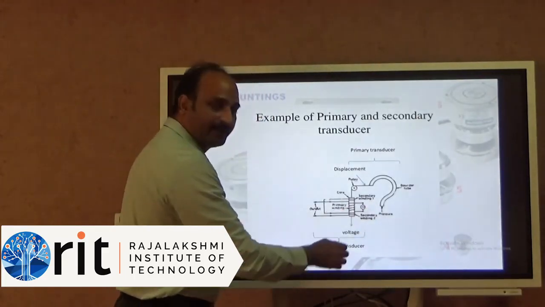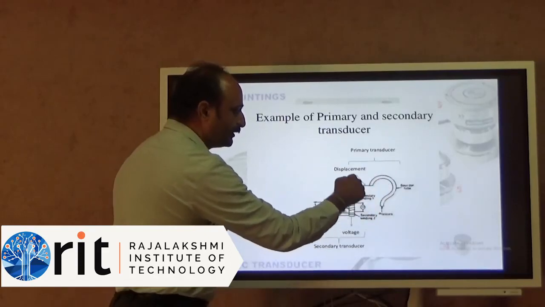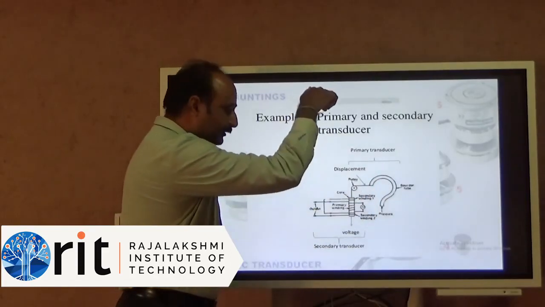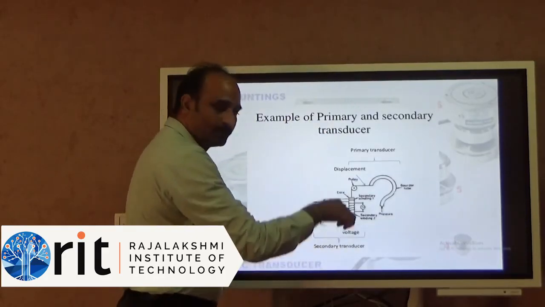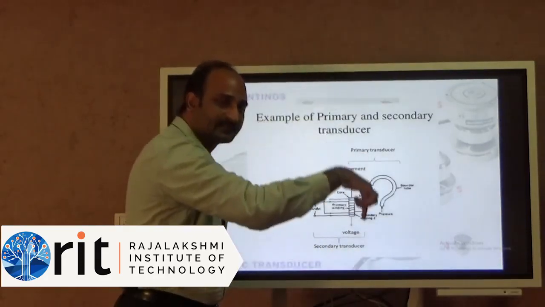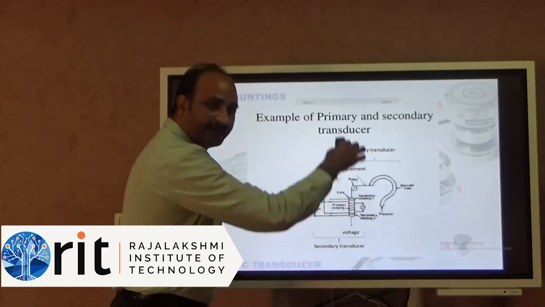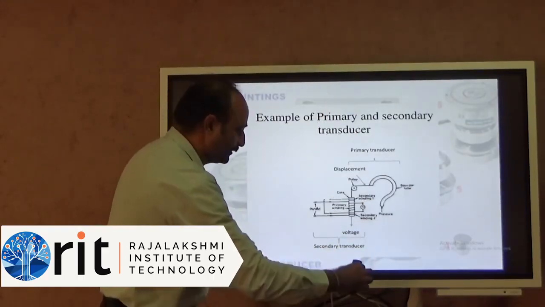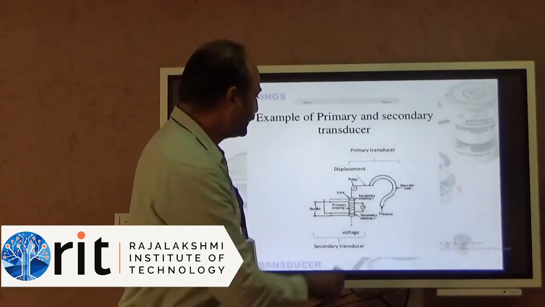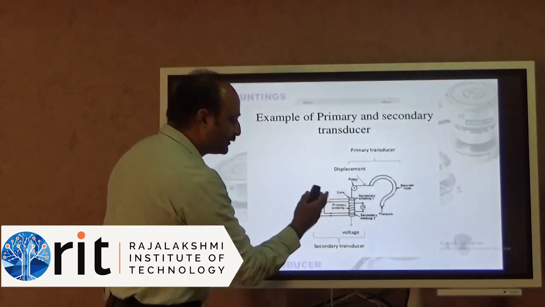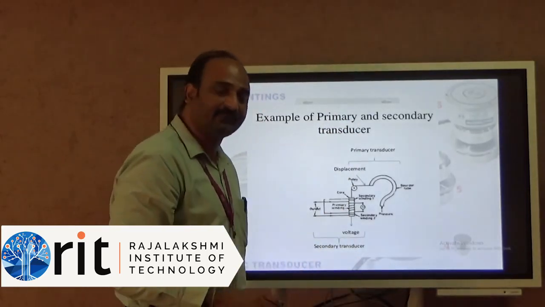This is the primary winding. When there is a movement here, this pulley either pushes or pulls this core. So this core varies. If this core varies, the output in the secondary winding will vary. Based on this movement, your generated voltage in the secondary will vary.